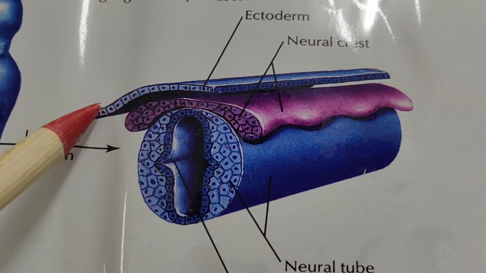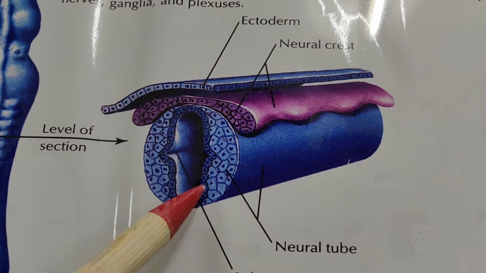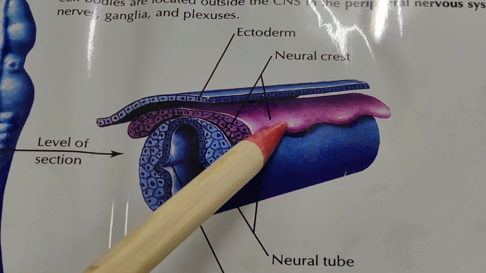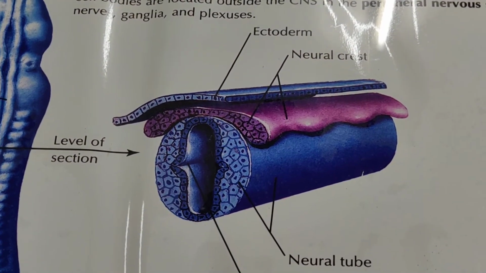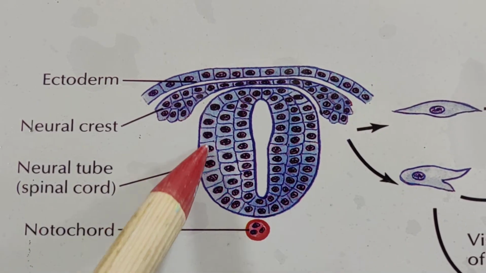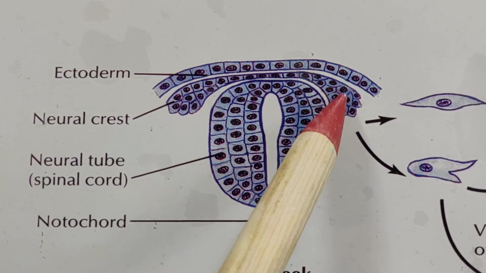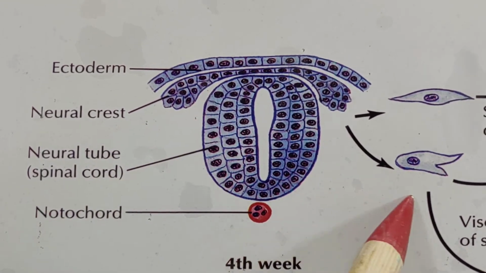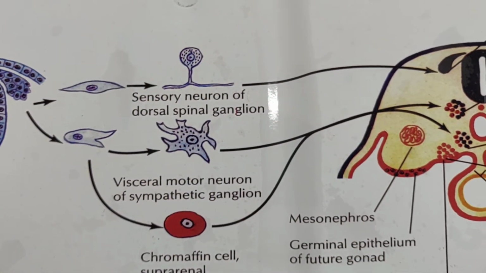This ectoderm is now known as the surface ectoderm, and between this neural tube and the surface ectoderm, this purple color is the neural crest. The neural crest cells lie between the surface ectoderm and the neuroectoderm tube. The neural crest is itself a derivative of the neuroectoderm. Then it migrates and forms these various structures.